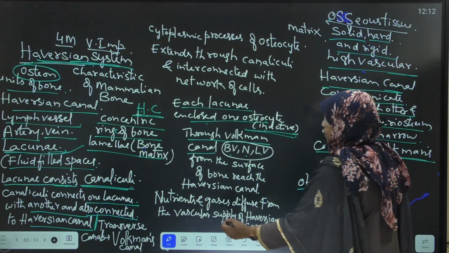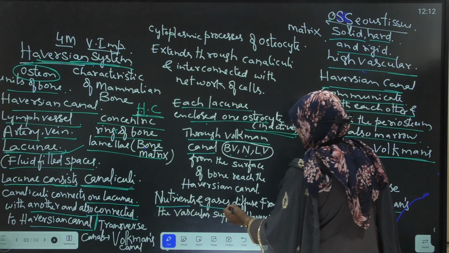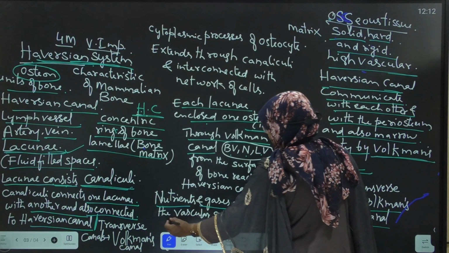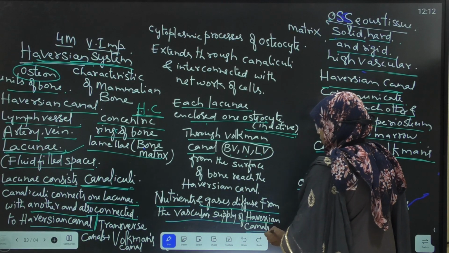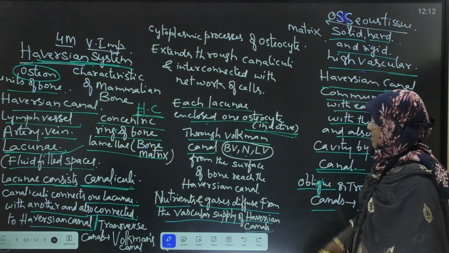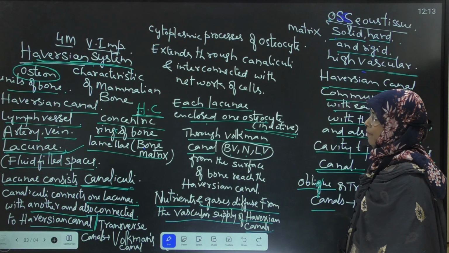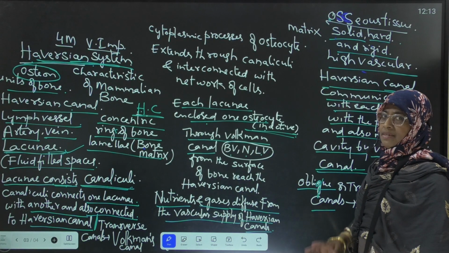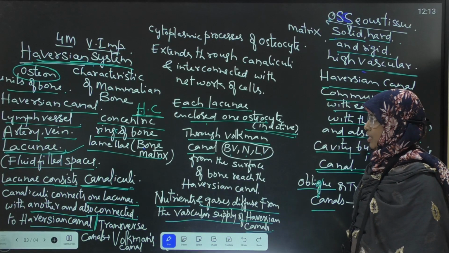Next, nutrients and gases diffuse from the vascular supply, meaning the blood supply, of the Haversian canal.